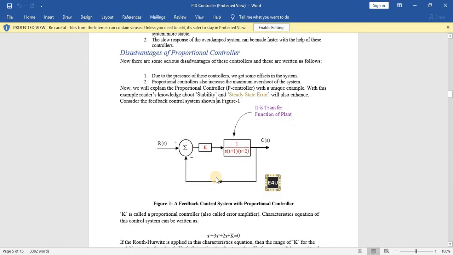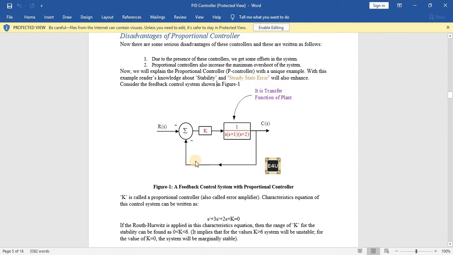Now you can see this figure is a feedback control system with a P controller. This is Kp. This is the input summing point, with negative feedback. This is the plant transfer function, and this is the output C(s). This is negative feedback because we need stability. Stability is high in the case of negative feedback, we all know that.